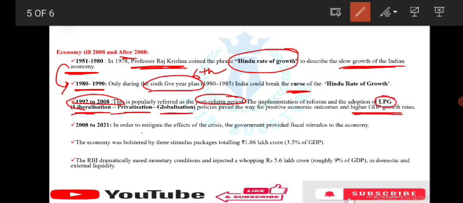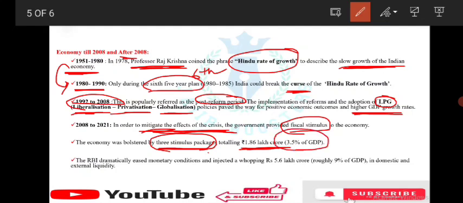2008 to 2021. What does this period indicate? To mitigate the effects of the crisis, the government provided fiscal stimulus to the economy. The economy was bolstered by 3 stimulus packages. What are these 3 stimulus packages? The value of the combined 3 stimulus packages is 1.86 lakh crore, which is 3.5% of GDP. The RBI dramatically eased monetary conditions and injected a whopping 5.6 lakh crore, roughly 9% of GDP, in domestic and external liquidity.